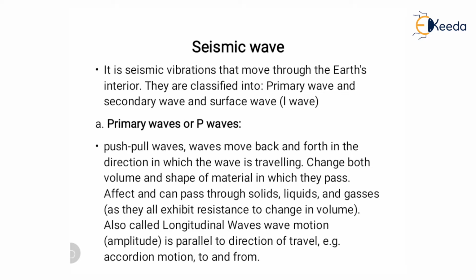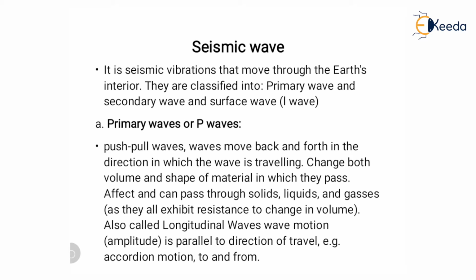Primary wave or P wave, also called push pull wave. The wave moves back and forth in the direction in which the wave is traveling. So the movement of the wave is parallel to the direction of wave propagation. It changes both volume and shape of the material through which it passes. It can pass through solid, liquid and gases, as they all exhibit resistance to change in volume.